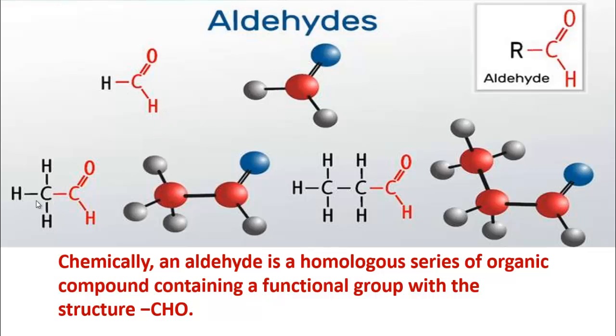Now this has 2 carbons. For this its name is ethanal, and it contains the CHO functional group. This is the aldehyde, acetaldehyde or ethanal; formaldehyde or methanal. This is the 3-carbon member of aldehyde, so its name is propanal. Like this, aldehyde compounds are named.